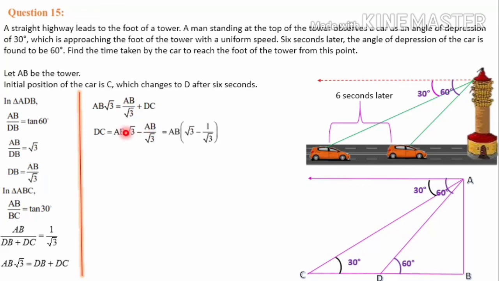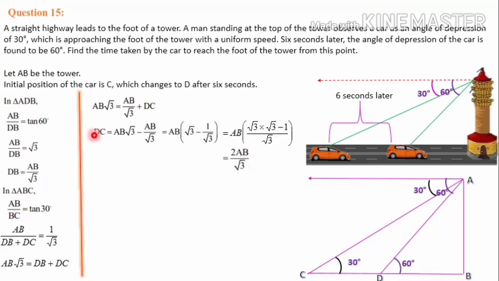Then take AB common in these two: AB into root 3 minus 1 by root 3. Taking root 3 as the common LCM, we get AB into root 3 into root 3 minus 1, by root 3. Root 3 into root 3 is 3, 3 minus 1 is 2, so we get 2AB divided by root 3.